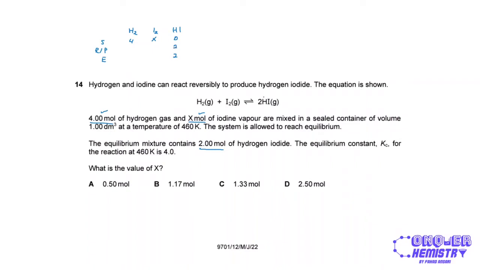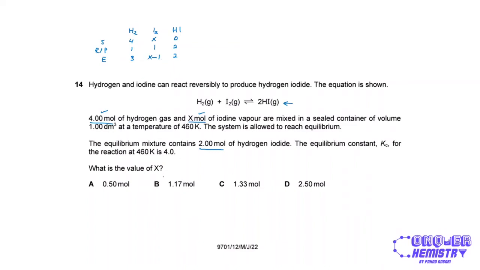So if 2 moles were produced, according to the stoichiometry of this equation, that means I will have 1 mole of hydrogen and 1 mole of iodine reacting, right? So 1 mole of hydrogen reacts and 1 mole of iodine reacts. And so in equilibrium, once 1 mole has reacted, I have 3 moles left. And for iodine, I have X minus 1 moles left because these have reacted, so they're being used up, right?